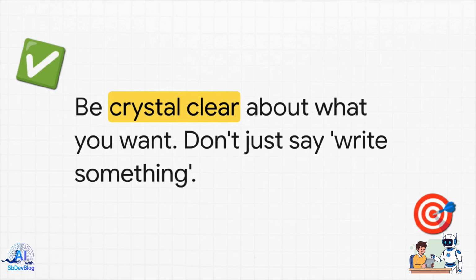And that builds directly into step 2, task. You've got to be crystal clear about what you actually want it to do. Never, ever just tell the system to write something. That is a guaranteed recipe for average. Instead, say something like, explain prompt engineering in simple terms. Clarity is absolutely everything here. If you're vague, the AI will be vague.